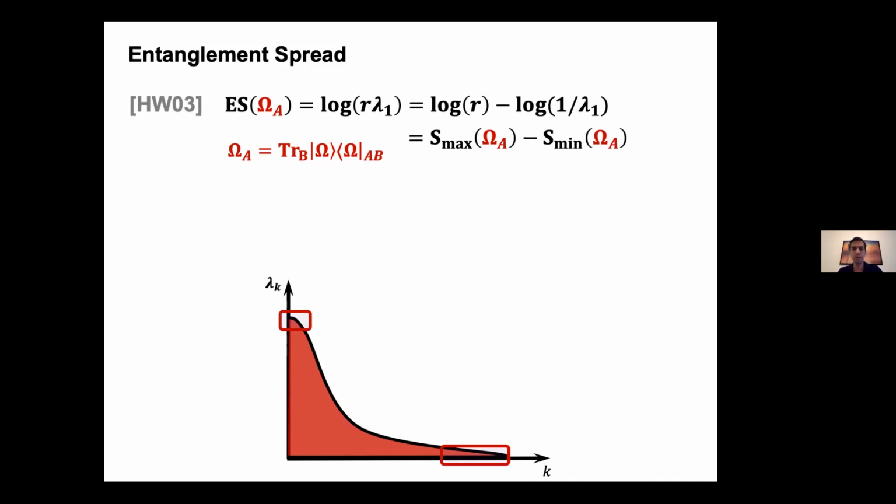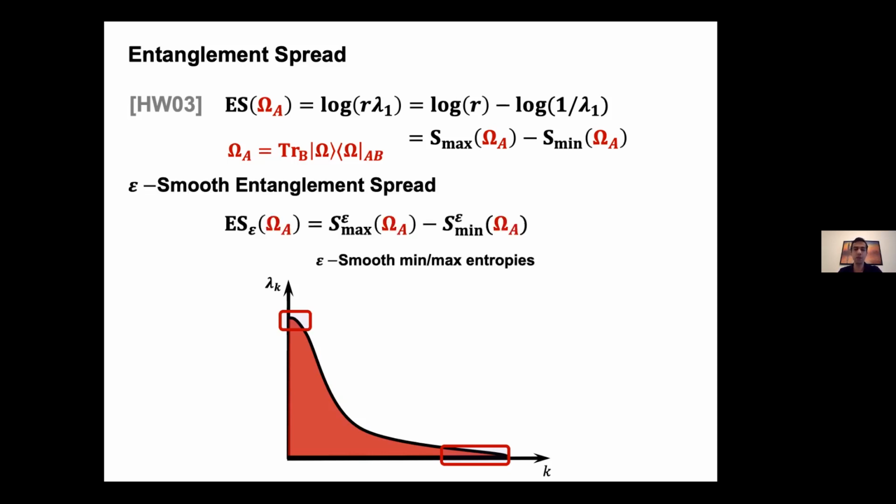So one issue with this definition is that it's actually not quite robust. And the reason is that small perturbations of the state, like making an infinitely long and thin tail or adding some mass to the top part, won't actually change the state in trace distance, but can blow up these Rayleigh entropies and therefore the entanglement spread. So to avoid things like this, we're going to consider a smooth version of this quantity. The difference is that now before finding the mean or max entropy, we are allowed to remove an epsilon mass from the probability distribution. Okay, so this is our definition of the entanglement spread.